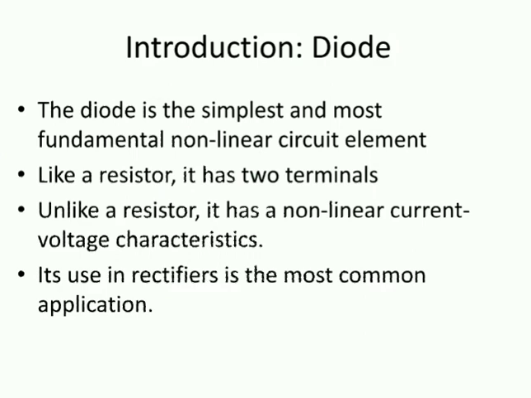So we can say diode is the simplest and most fundamental non-linear circuit element. Non-linear why? Because if you see its working principle, at some time the value of current with respect to voltage is zero, but after some time it increases rapidly. So here we can see it is not linearly proportional with voltage. करंट जो है voltage के साथ linearly, power supply के साथ linearly proportion में नहीं है. That's why we are saying diode as a non-linear circuit element.